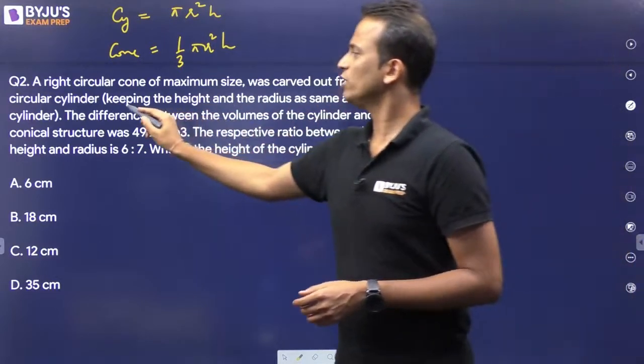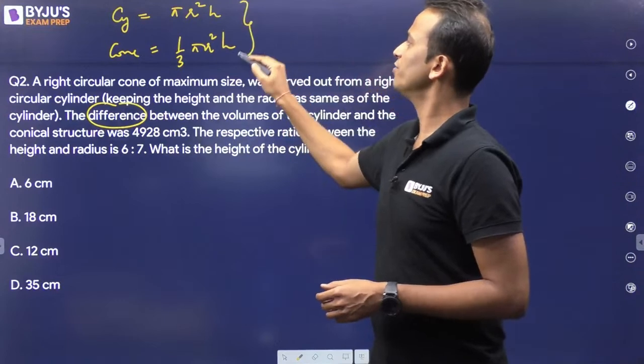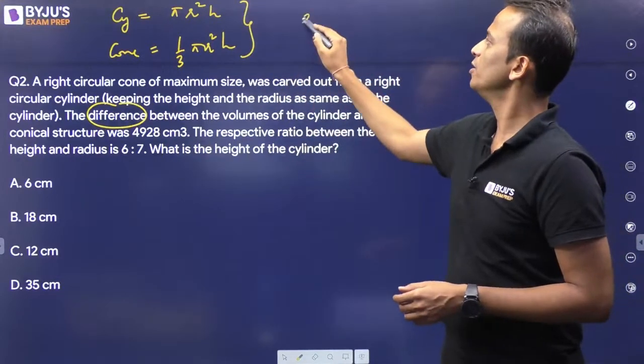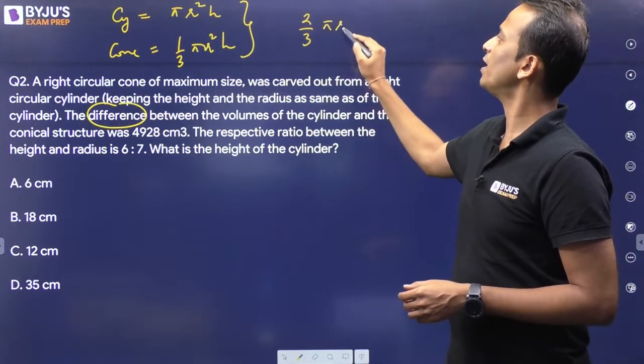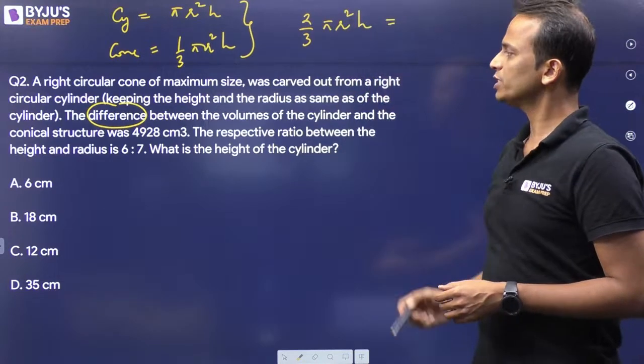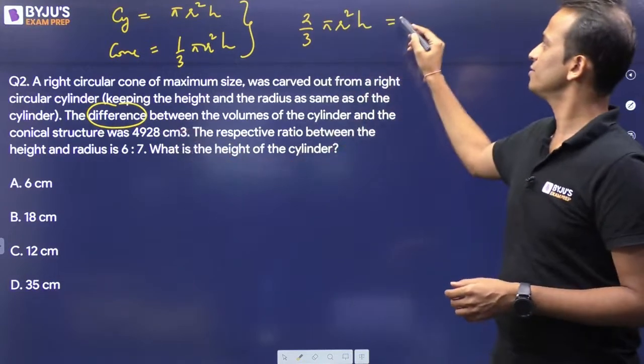Now the difference between these two volumes will be 2/3 pi r square h, which is given as 4928.